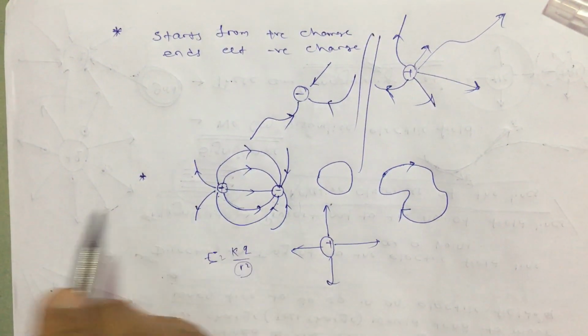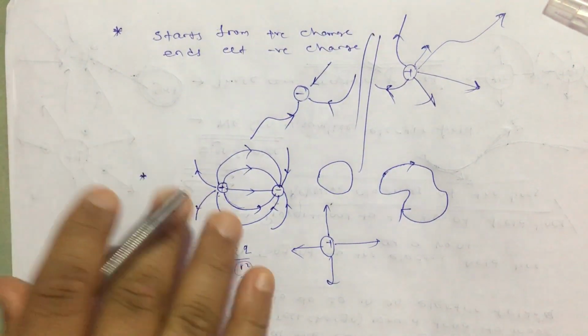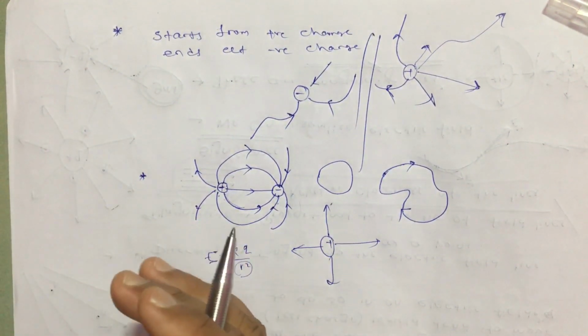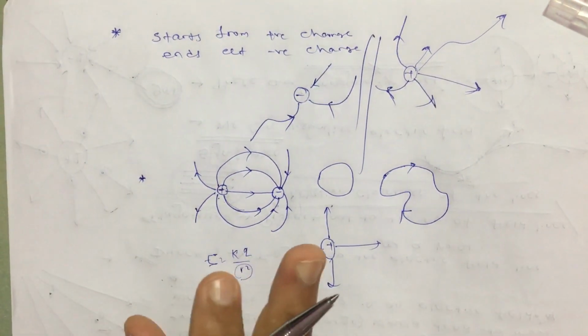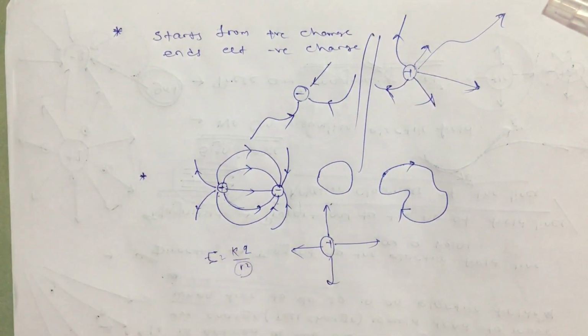Here one point I want to mention: we are studying about electric field lines, but the magnetic field lines always form a closed loop. Okay, that you have to remember. For now we will discuss that when we study about the magnetic field lines in the later chapters.